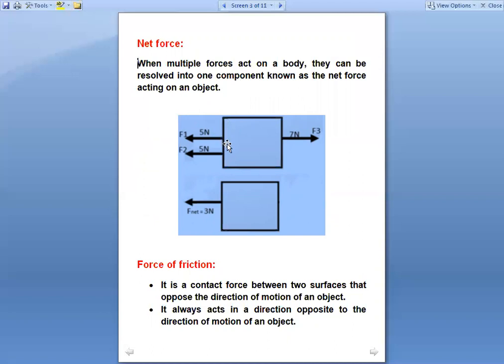Means like one object is here, a wooden box, say it is a wooden box and it is lying on the floor. मैं इस बॉक्स को F1 फोर्स लगाकर towards left जो है इसको पुल कर रही हूँ, and there is a second member, F2 is the force exerting by second member, suppose. Okay, so F2 जो है वो भी 5 न्यूटन फोर्स लगा रहा है in the same direction towards left. So see, the direction of F1 and F2 is same. तो ये इनका रिजल्टेंट कितना आ जाएगा?